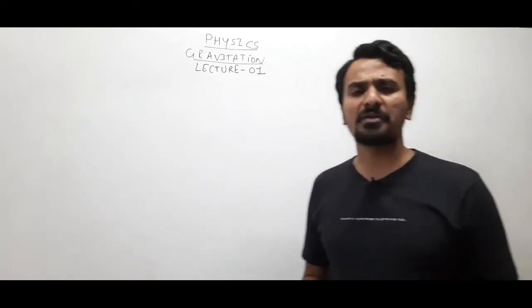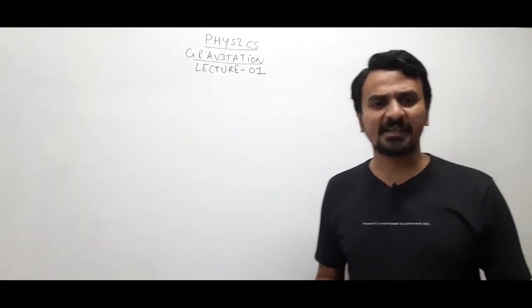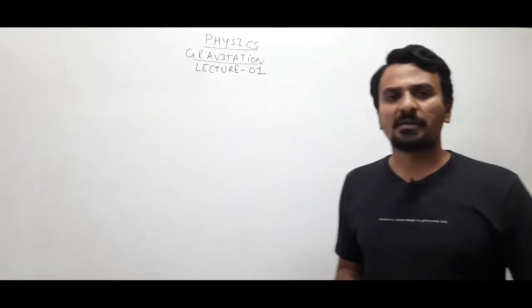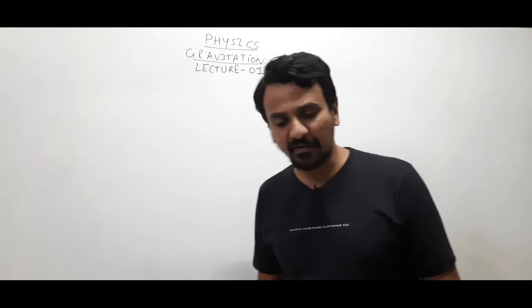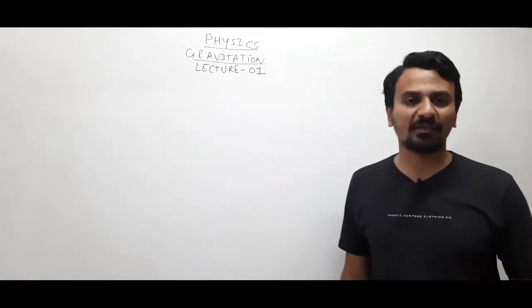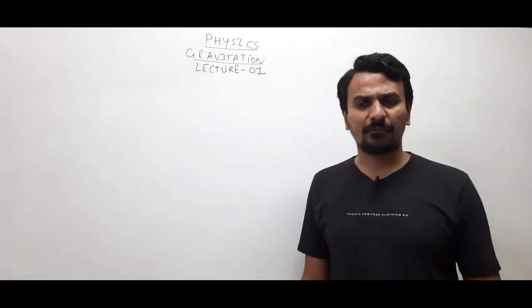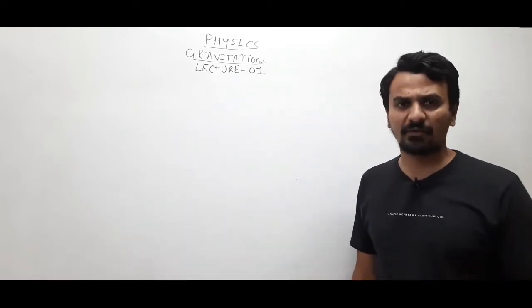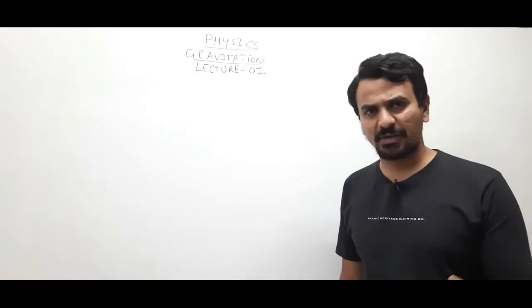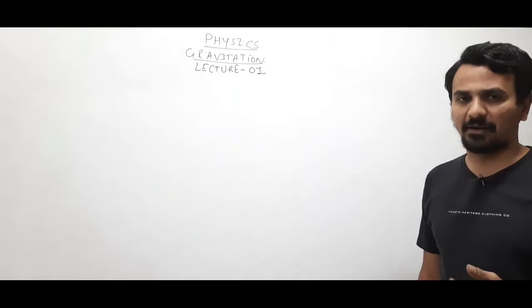We'll see the derivation of time period of satellites, right? So it's a very interesting and easy chapter. We'll first start with Kepler's laws of planetary motion, right? Already in the lower classes in the science subject you must have gone through Kepler's laws. There are three Kepler's laws. First in this video we'll see the laws of Kepler and then we'll solve one or two questions based on Kepler's laws, and then we'll start with Newton's law of universal gravitation.